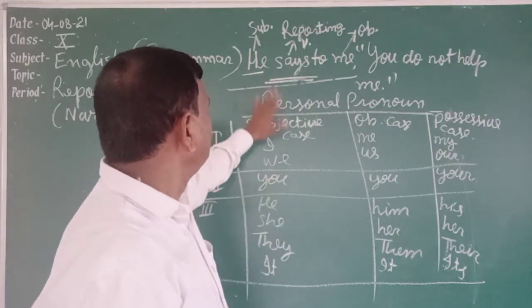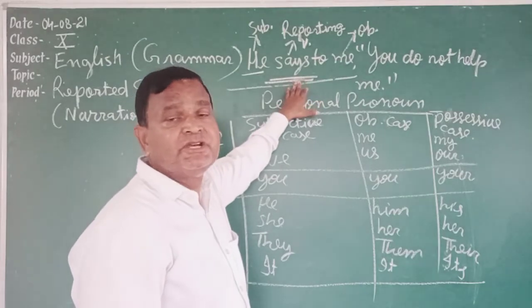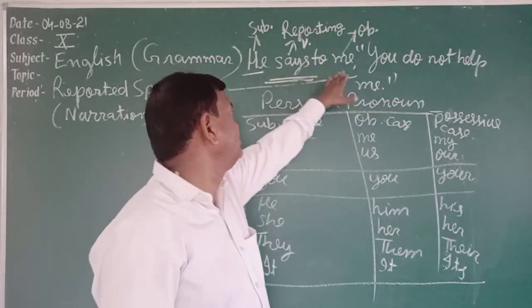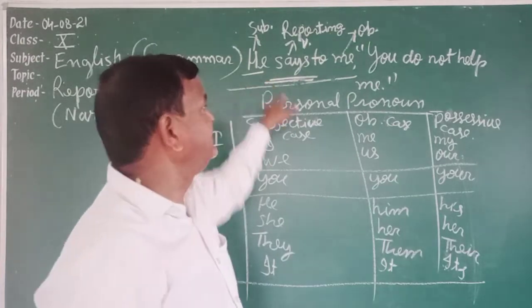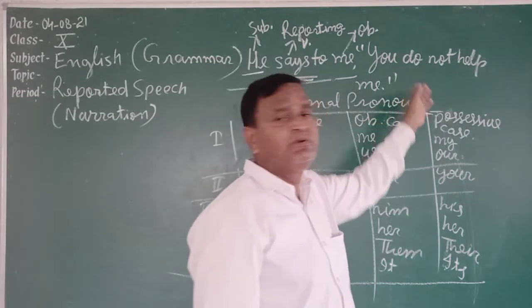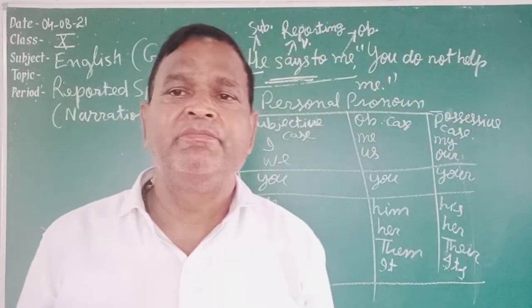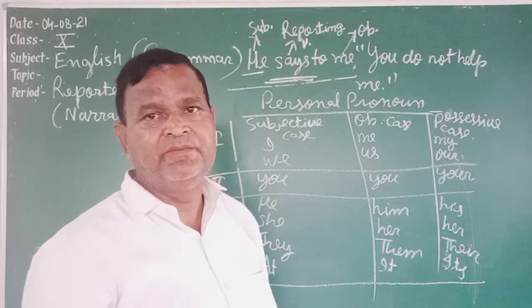So you have to know the reporting verb, its tense, what is its subject, what is its object. And another thing you have to know, what type of pronouns have come in reported speech, whether first person, second person, or third person, or in which case they have come.